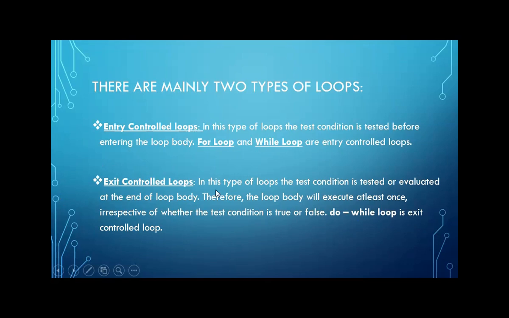But in the case of an exit control loop, we have an advantage: the test condition check will be done at the end of the loop while exiting from the loop. So before that, we could have executed all the statements at least once. Even if the test condition is false, all our statements will get executed a minimum of one time. So when we want our loop to be executed at least once, we should go for the exit control loop, which is the do while loop.